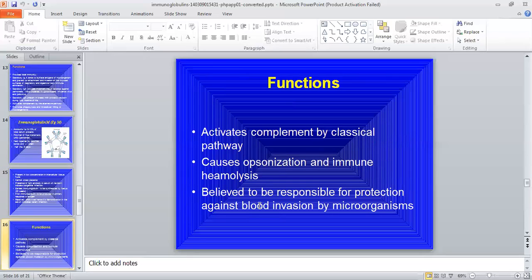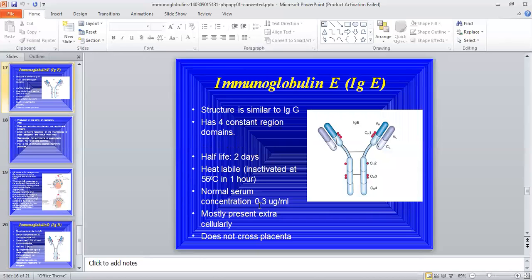Opsonization means the Fab region, the variable region of the immunoglobulin, binds to the antigen, and the Fc region binds to monocytes and macrophages, and this macrophage engulfs this antibody-antigen molecule, neutralizes their effect and destroys the antigen. It also provides protection against macroorganisms.